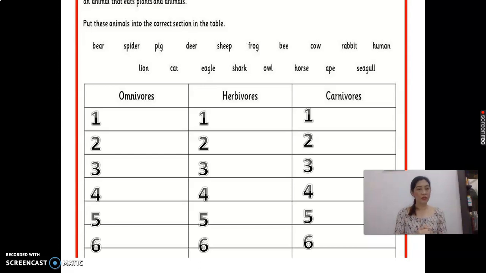So now we will proceed to the worksheet. We will answer the worksheet. This is worksheet number 1. Put these animals into the correct section in the table below. Please write here omnivores. Here is herbivore. And these are carnivore.